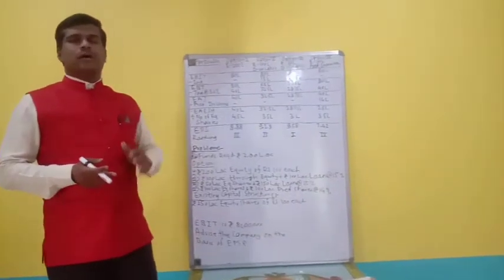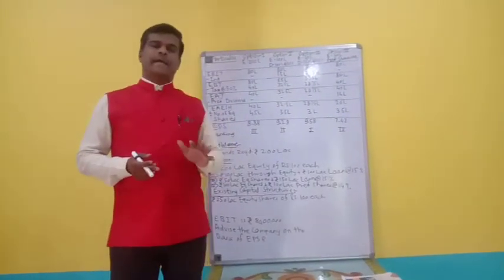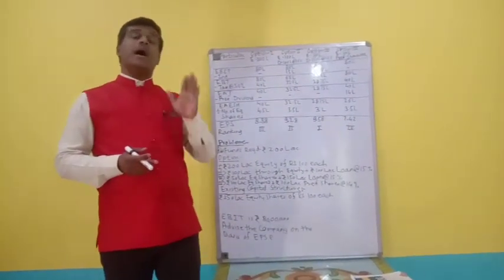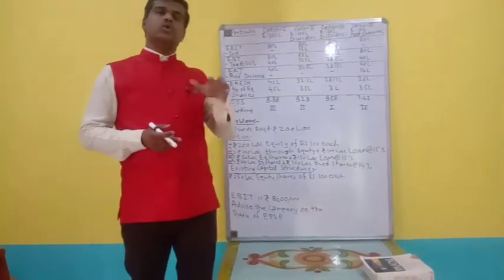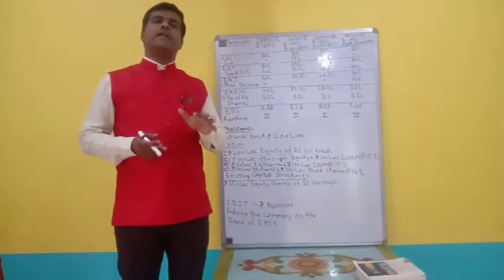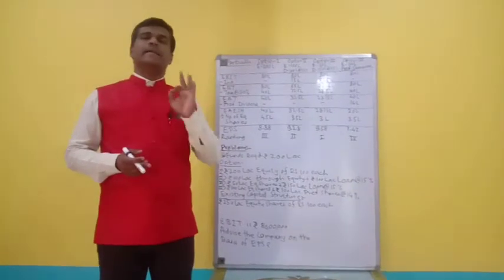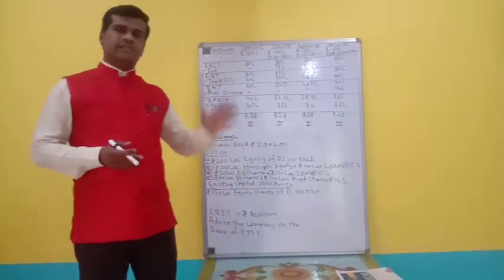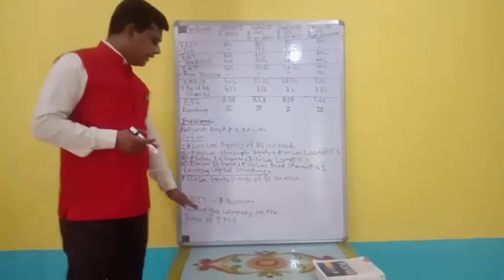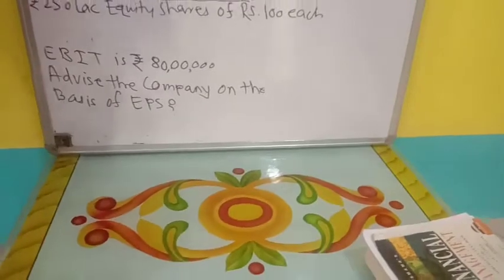Okay, so now they have also provided you with the EBIT. The EBIT of the company is 80 lakh rupees, and at the same time the company also has an existing capital of rupees 250 lakh, entirely through equity shares. Okay, so this is the situation, and you have to find out the EPS to make the decision about the business proposal.